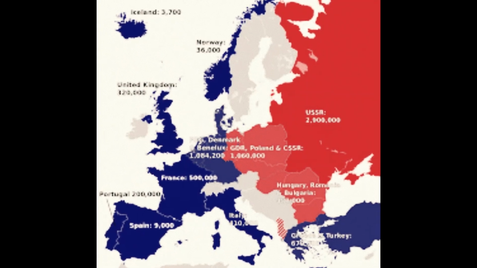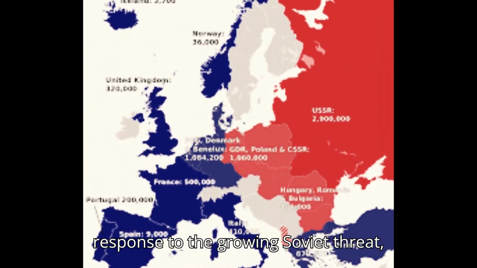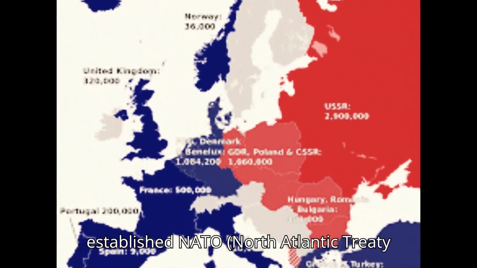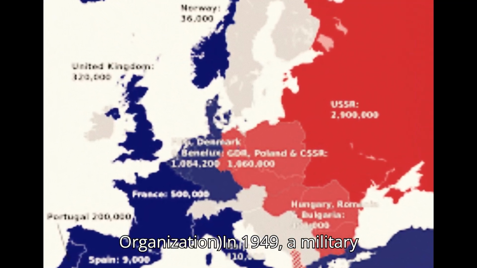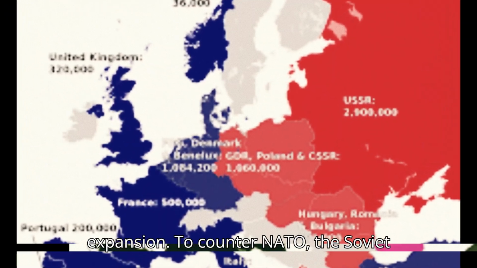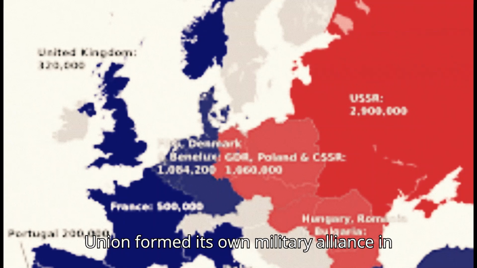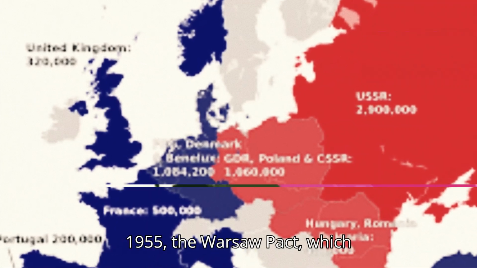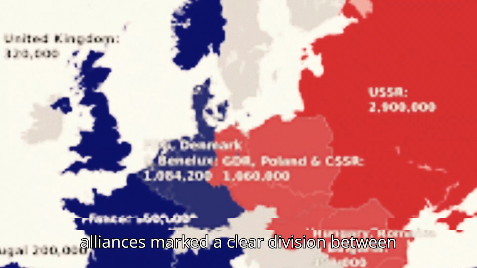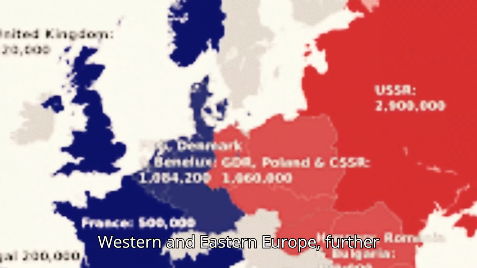NATO and the Warsaw Pact, 1949 to 1955. In response to the growing Soviet threat, the United States and its allies established NATO, North Atlantic Treaty Organization, in 1949, a military alliance meant to counter Soviet expansion. To counter NATO, the Soviet Union formed its own military alliance in 1955, the Warsaw Pact, which included the Eastern Bloc nations. These alliances marked a clear division between Western and Eastern Europe, further cementing Cold War tensions.